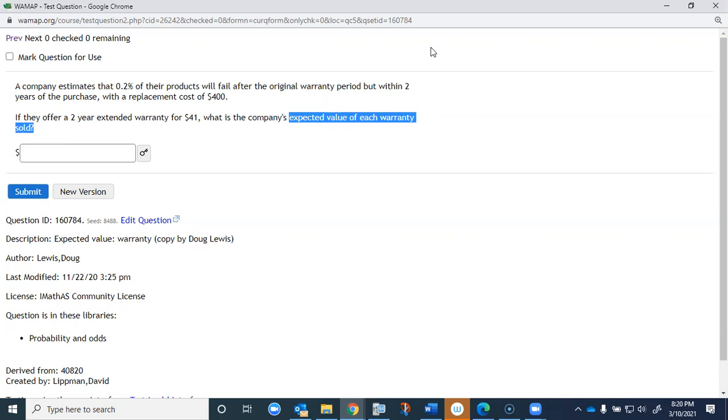So here's how you calculate expected value in general. Expected value, which we usually abbreviate as EV, is equal to the sum of all part values.